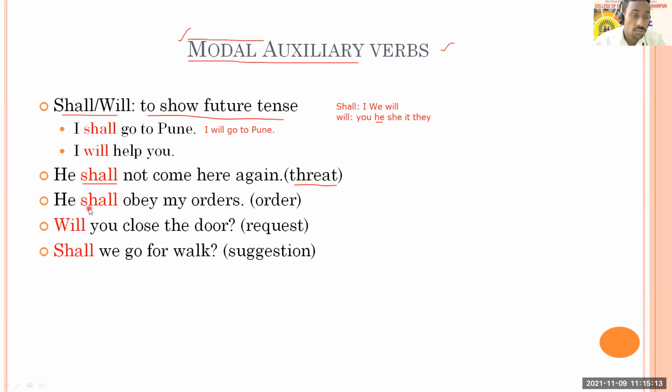Then it can be an order also. He shall obey my orders. So this is an order. It means that he has to follow my orders. Okay. Now, if you change it into interrogative form, in that case, its meaning will be again different.